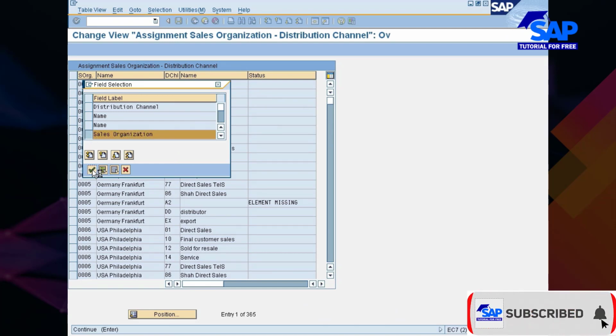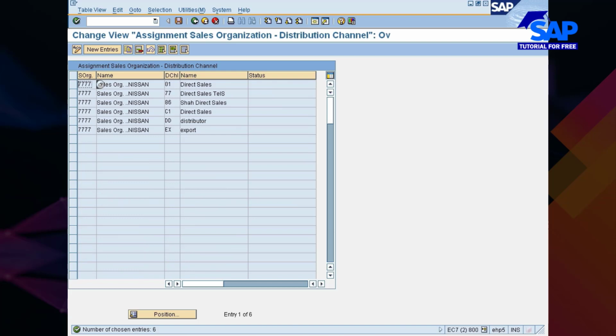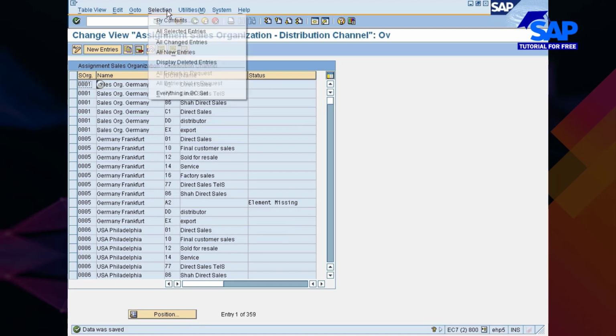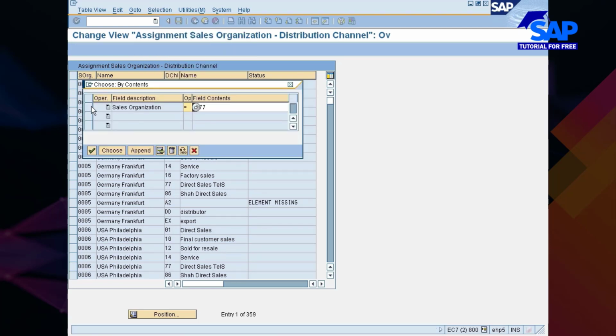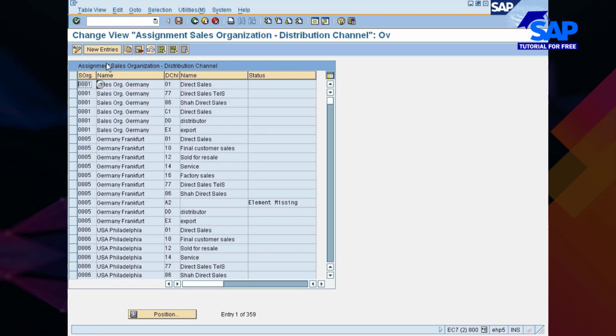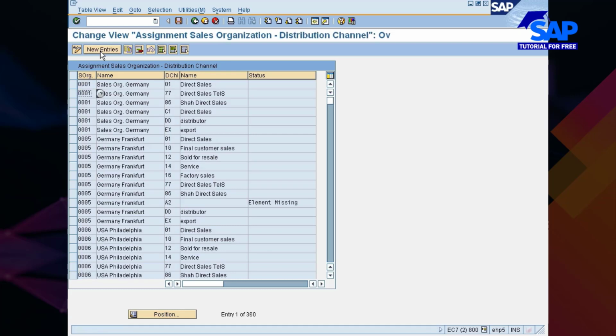Similarly, by content, apart from distribution channel, what other things are there? Sales organization is there. Let me see if my sales organization is linked with an incorrect distribution channel. There would be a few. You see here 777. Your sales organization is linked with somebody else's distribution channel. So I'll select them, delete them, save it. Do you have any other variable to choose? I think everything is fine. Now you go and create a new entry. Your sales organization is 777, your distribution channel is 7D. So you create it like this.